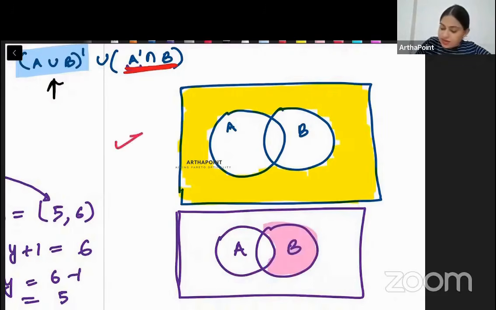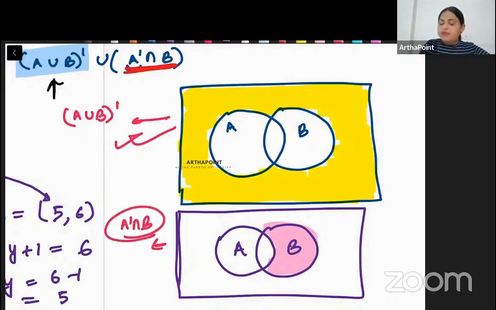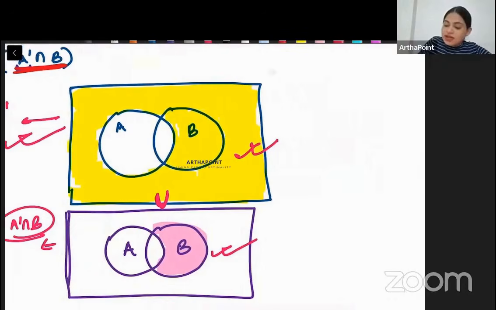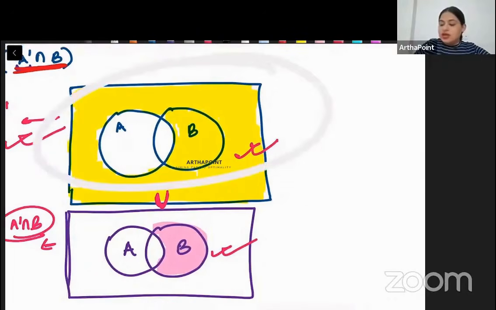अब इस सेट का ये हमारा हो गया बेटा ए यूनियन बी कॉम्प्लीमेंट. And beta, this is A complement intersection B. You need to find out what is the union between the two. So union means you will take everything in this and everything in this. That means you will include this part also in this now. This is only the extra part that I get from second one. So when I solve this entire thing, what am I getting? My answer is nothing but the entire universal set.